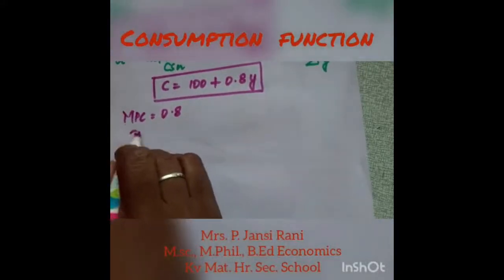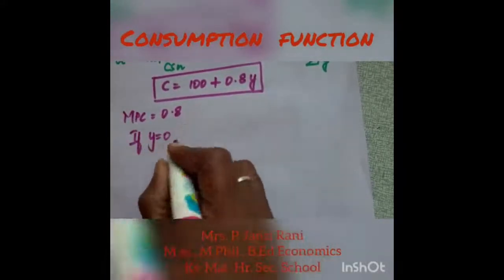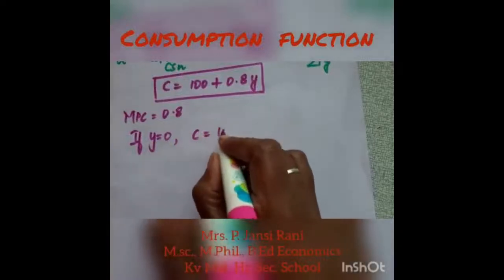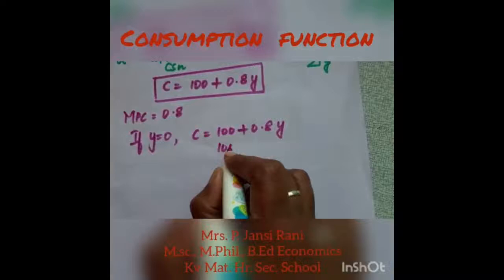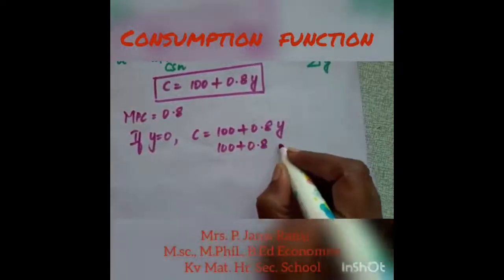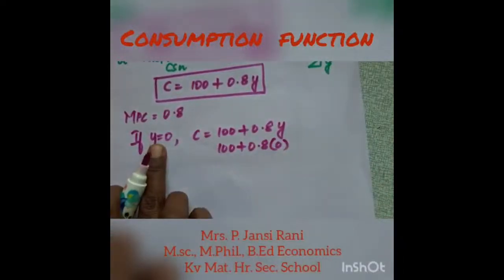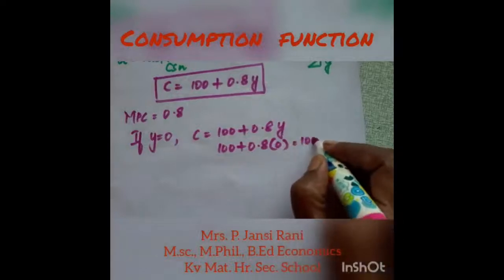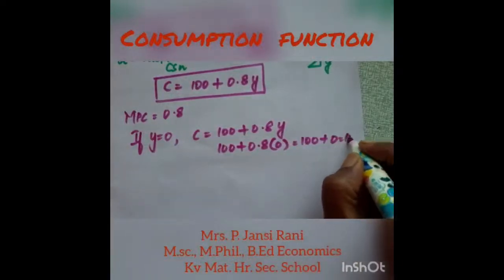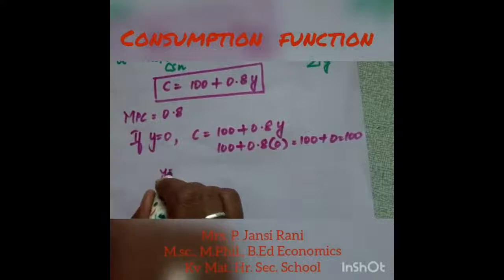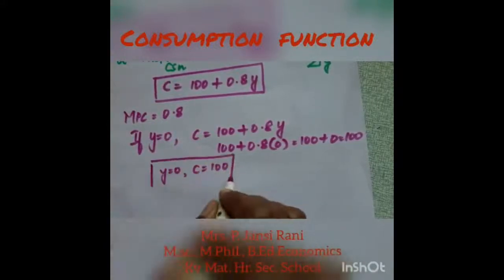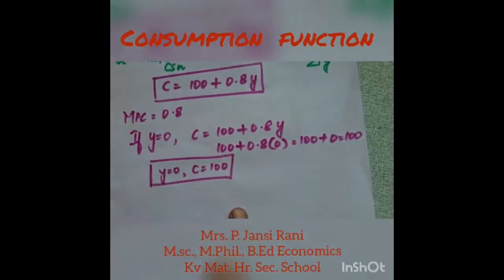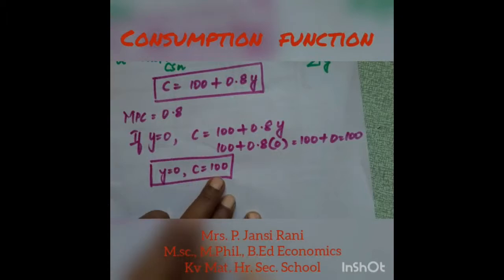So if Y is equal to 0, C will be 100 plus 0.8 into 0, since Y is equal to 0, it becomes 100 plus 0, which is 100. So when Y is equal to 0, consumption is equal to 100. Even when the income level is 0, consumption is 100.